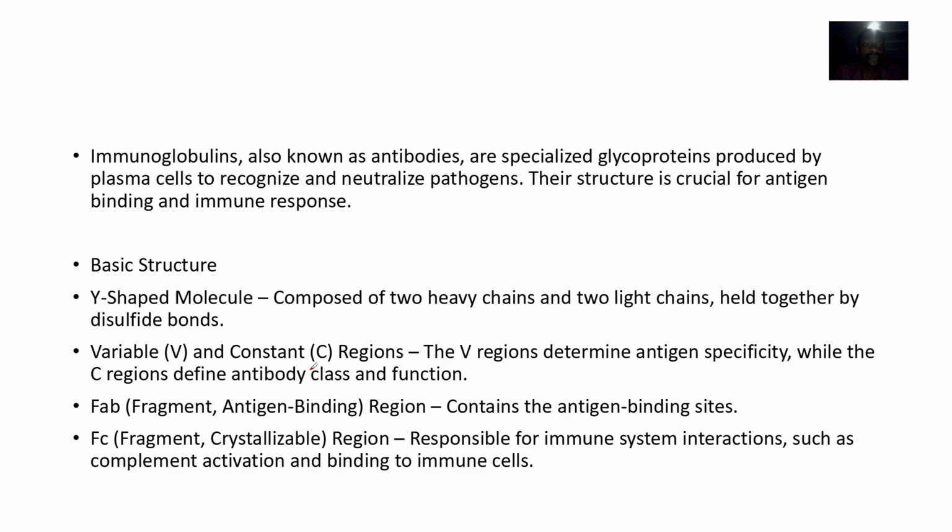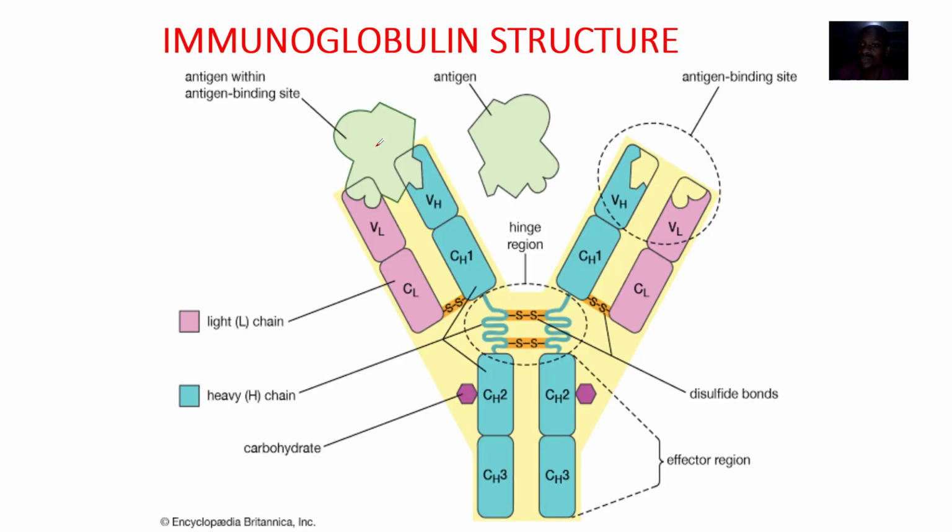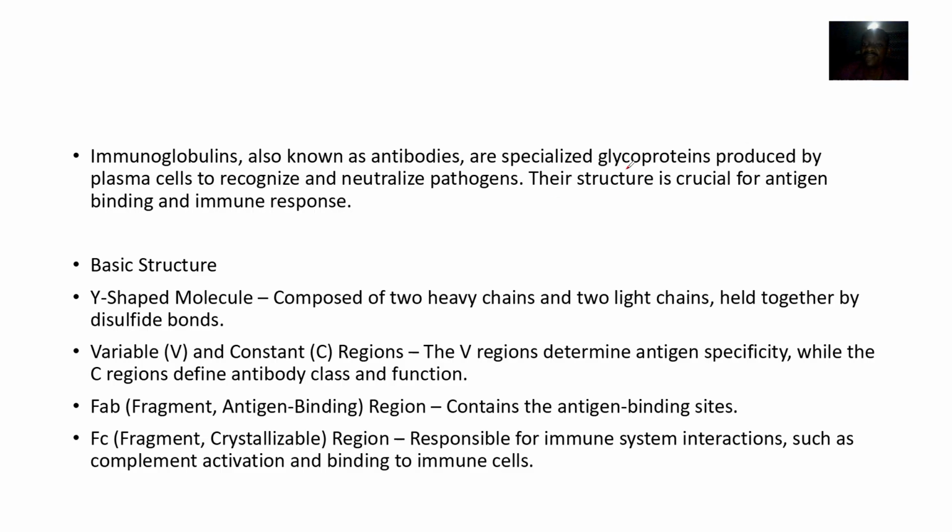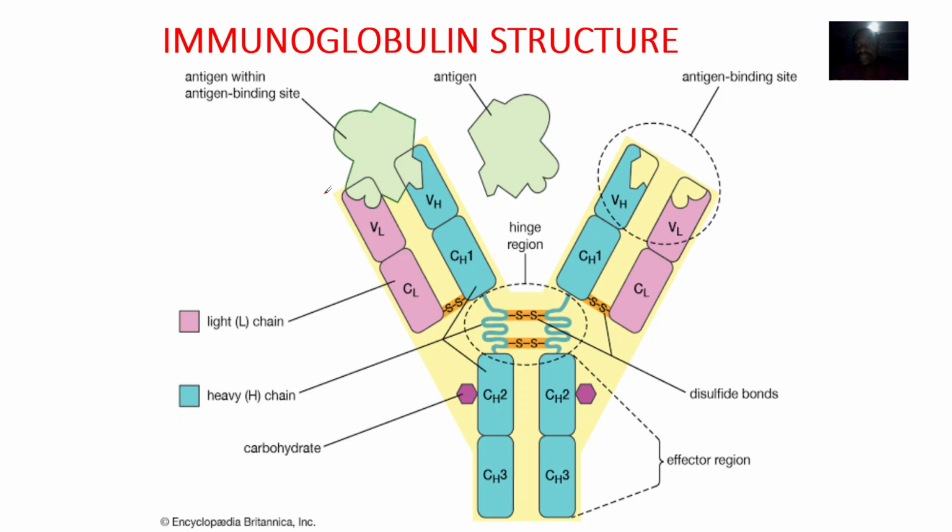Right. So immunoglobulins are also known as antibodies. They are specialized glycoproteins produced by plasma cells because you want the body to recognize and neutralize the bad guys, those are the pathogens. Their structure is what's crucial for the function they perform. So this is the structure.